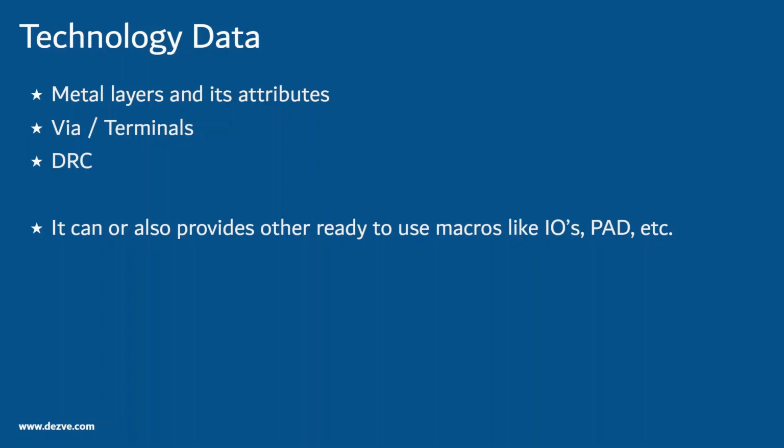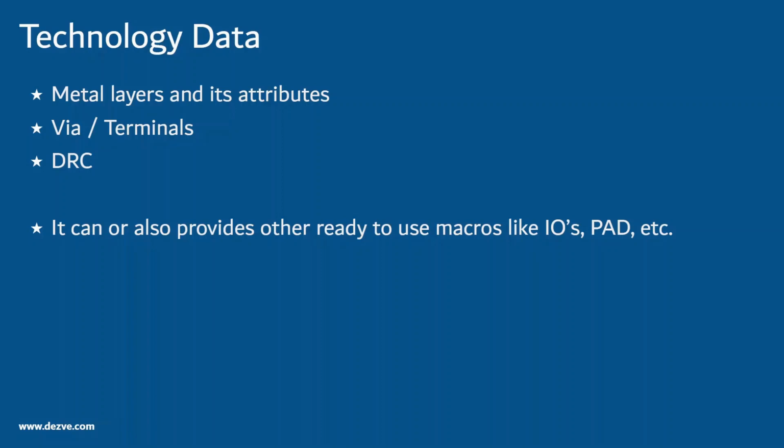Technology data is a similar concept to Legos. We identify basic building blocks that are needed to make different objects. Let us assume we are making a multi-story building and try to make an analogy with the technology data. Metal layers are like building floors, vias are like pillars of the building which connect different layers. DRC rules are like the height of the floor, spacing of the common area, etc.